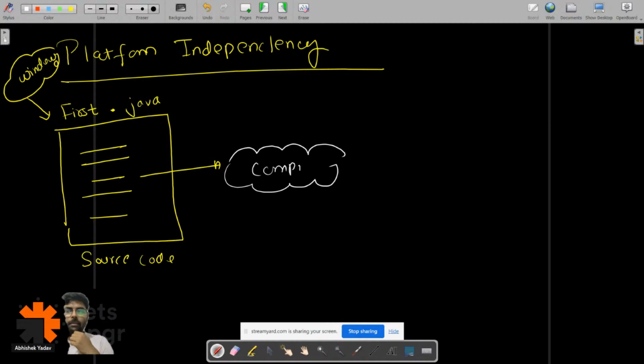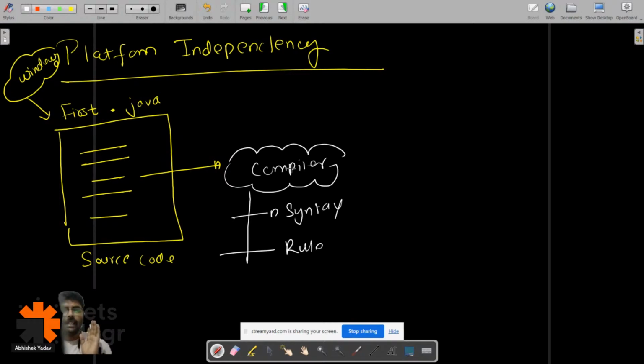Compiler is a program that will check the syntax, the rule of the language, right? And after checking, the compiler here is what? Java C compiler, right? Previously we had the MinGW compiler, but for Java we have the Java C compiler, right everyone?